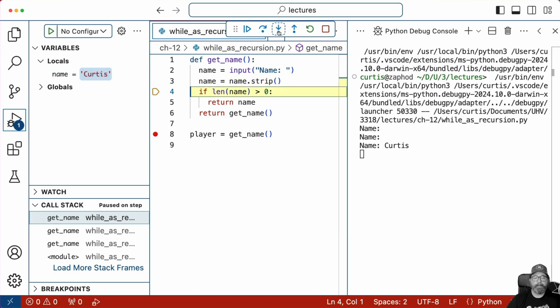And when I step here, is the length greater than 0? The answer is going to be yes. So now I'm just returning the name. I'm not returning getName anymore. Now what's going to happen here?